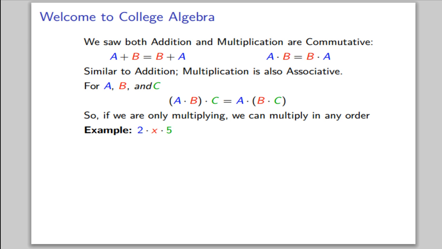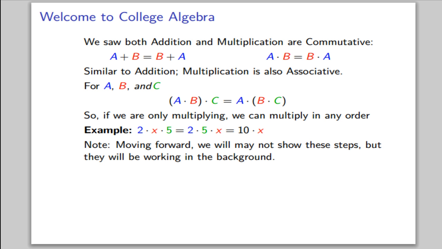As an example, if we have 2 times x times 5, we can reorder it to be 2 times 5 times x, then multiply 2 times 5 together first, since we know how to do that, to get 10 times x. It's worth noting that moving forward, we may not show all these steps, but they'll be working in the background.